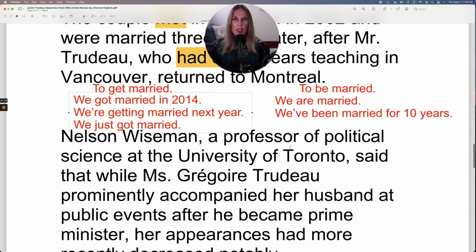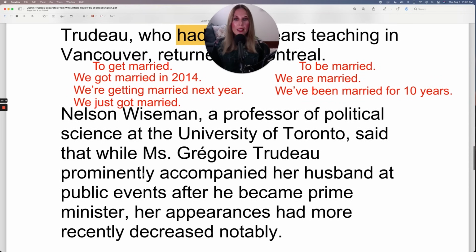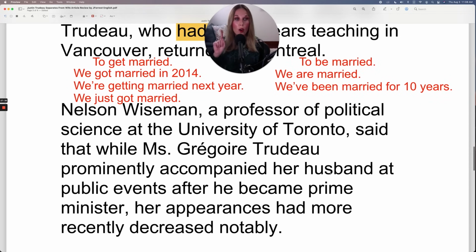Nelson Wiseman, a professor of political science at the University of Toronto, said that while Miss Gregoire Trudeau prominently accompanied her husband at public events, after he became prime minister, her appearances had more recently decreased notably.